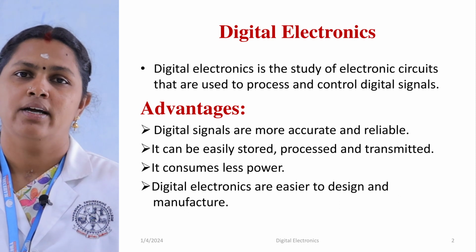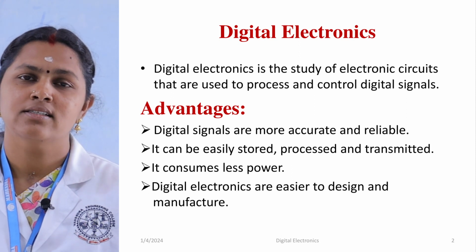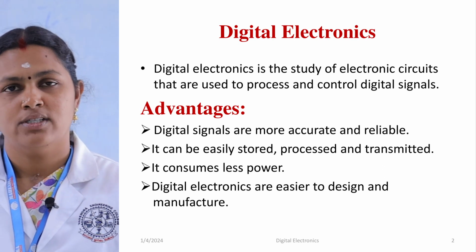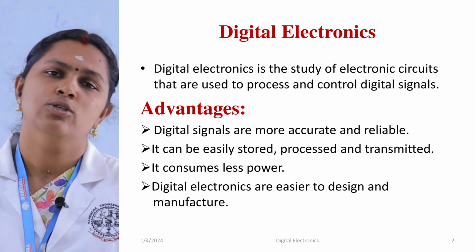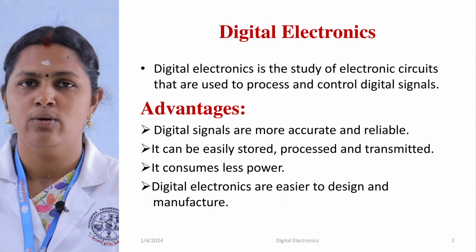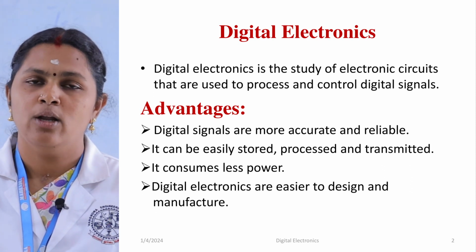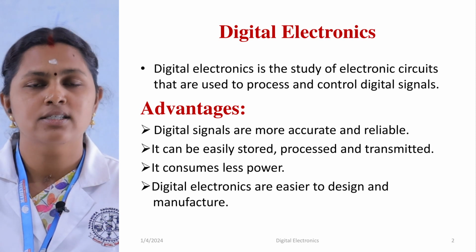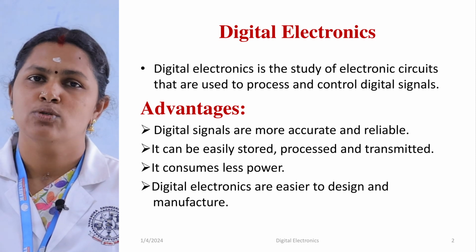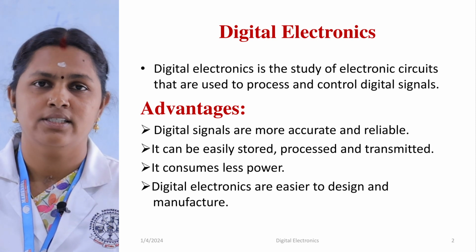Before starting deep learning about digital electronics, first we have to know where the word digital arises. During the Second World War, we came across the word digital. Before that, for communication they made use of analog. We know that in the universe, everything is analog in nature. Analog in the sense that each and every signal is continuous in nature. For processing those analog signals, we have so many demerits. That's why we are moving forward to the subject called digital, right?